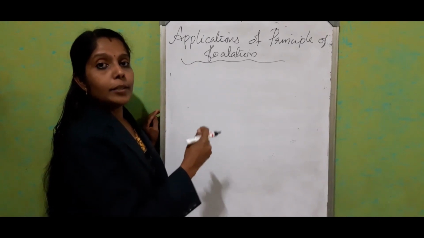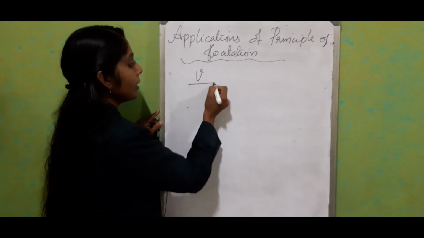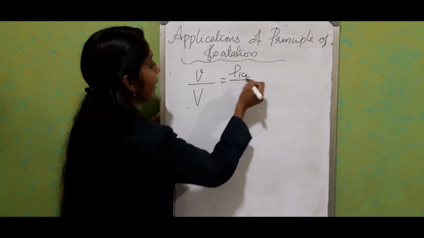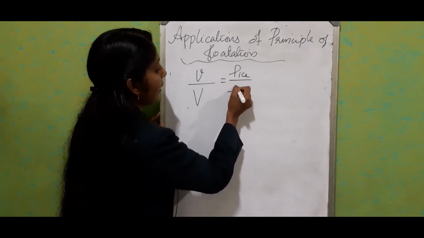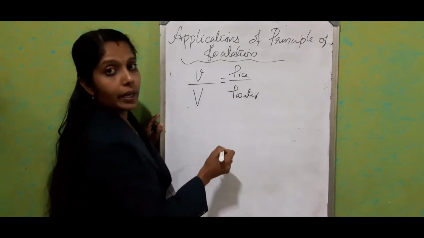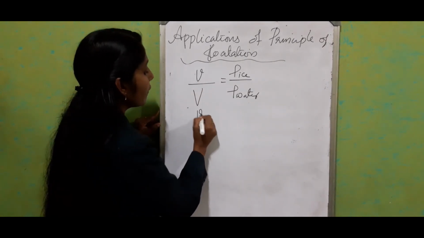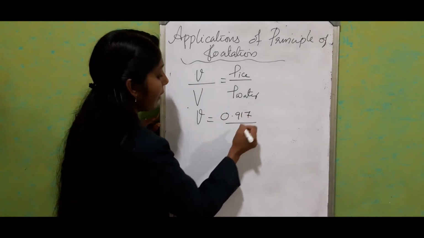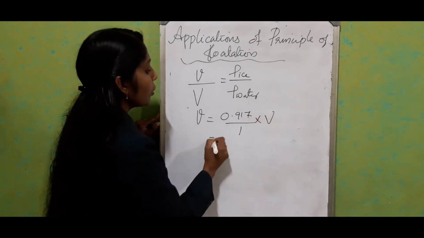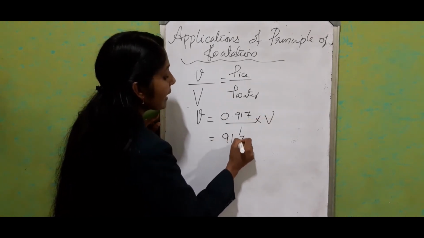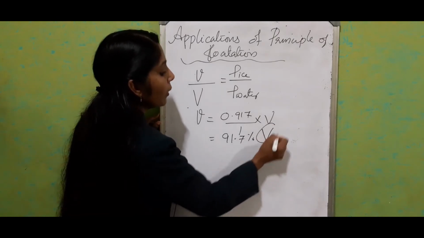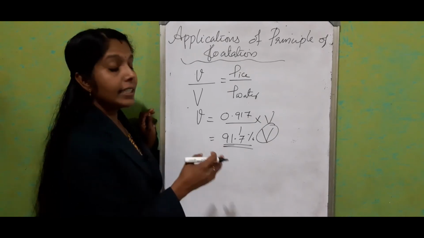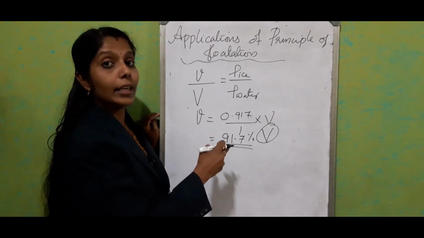If we write in terms of volume, the volume of the submerged part divided by the total volume of the iceberg is equal to the density of ice divided by the density of water. So we can write the volume of the submerged part as 0.917 divided by 1 into V. So 91.7% of the entire volume is submerged inside the water in the case of water.